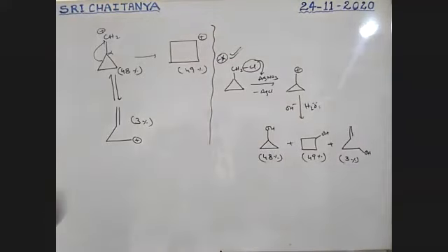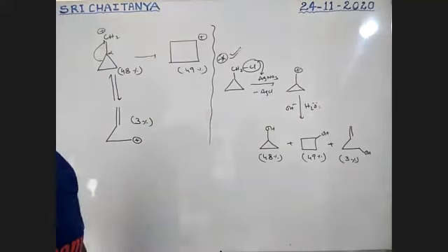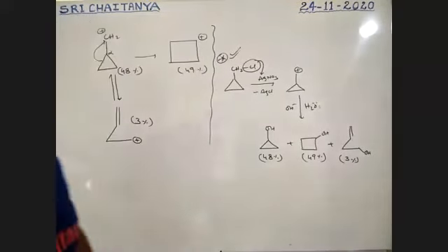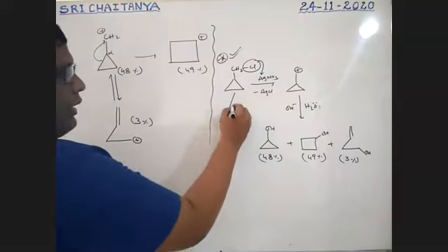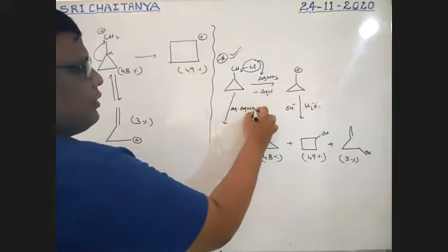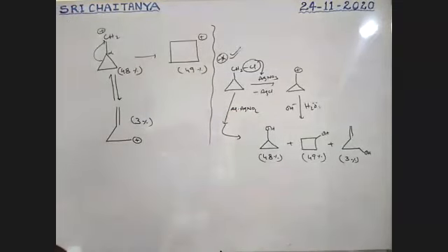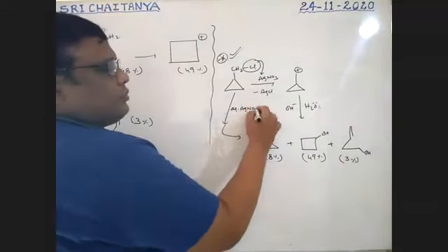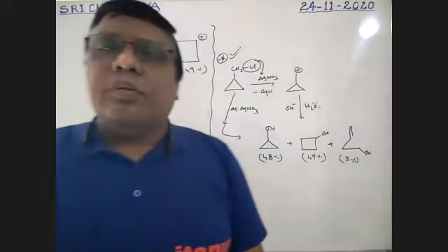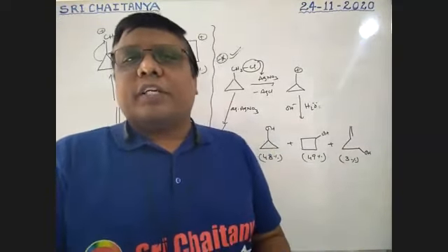That means ring expansion is also possible here. So a 3-membered ring is more stable than a 4-membered ring. This is very, very important. If this one reacts with aqueous AgNO3, the same reactions are possible. Aqueous means water is also there. First the AgNO3 reaction, after that OH attacks it. So both are possible, boys. This is about ring expansion and some most important products.